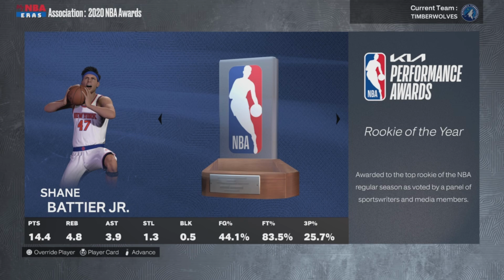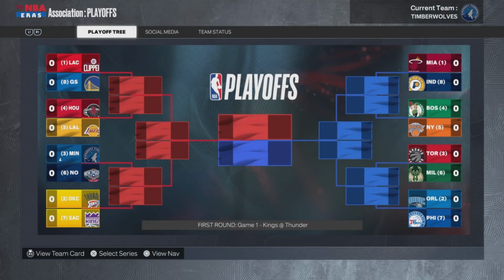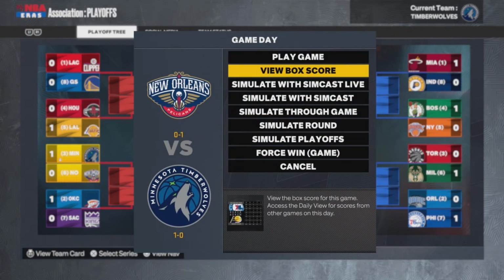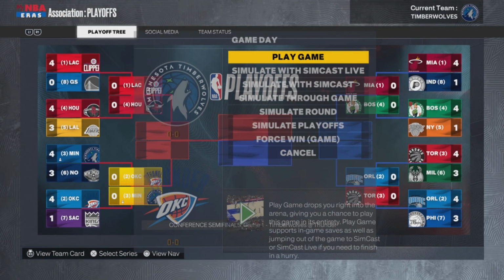Now that's a random rookie. I saw CJ Miles II in a recent video. Now Shane Battier Jr. is here. Shout out to Shane Battier, by the way. I did a career sim with him a couple of months back, or maybe it was weeks. I don't know how time works. Either way, first round, we're taking on the Pelicans. Are we going to beat them? Yep, we win in 7.